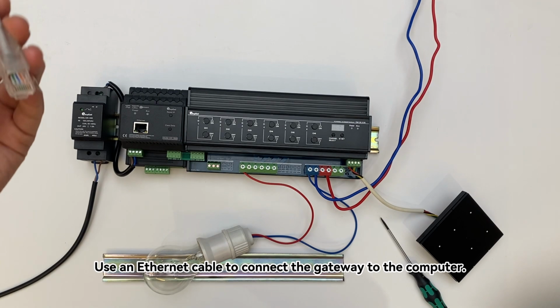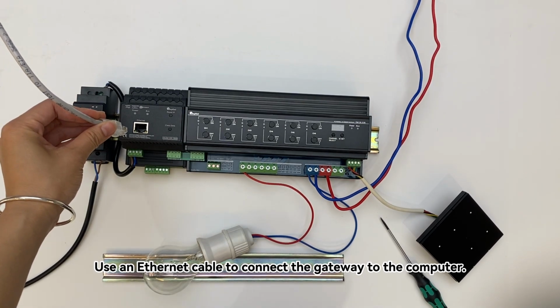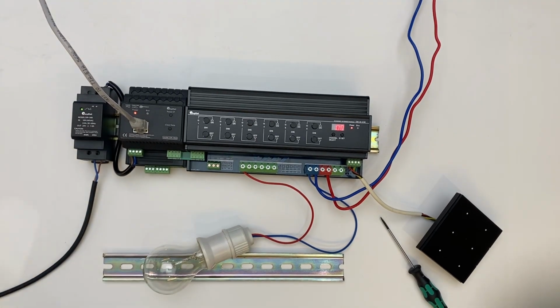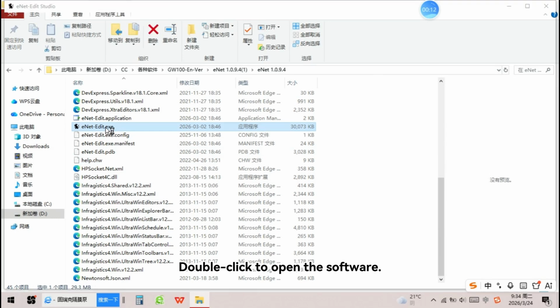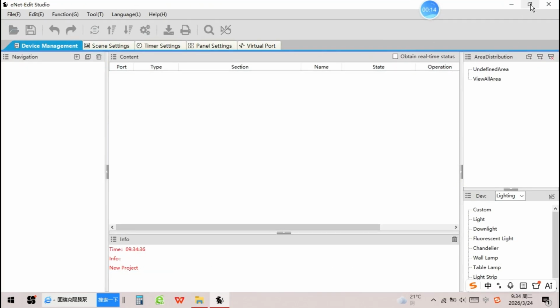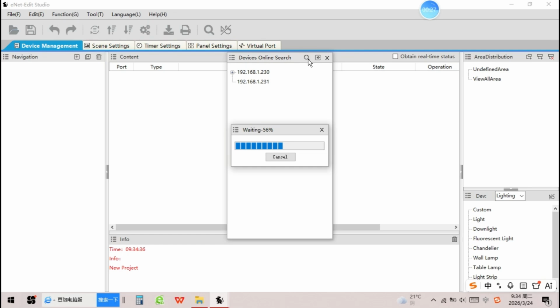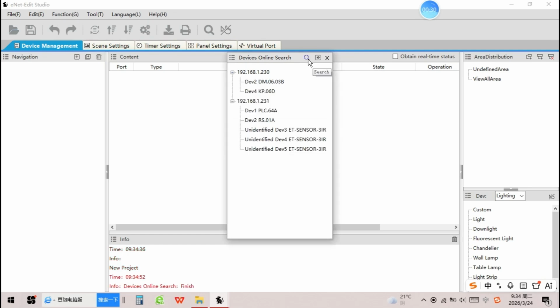Use an Ethernet cable to connect the gateway to the computer. Double-click to open the software. Search for the gateway. This is our gateway address.